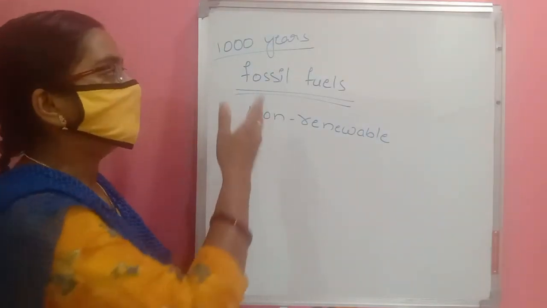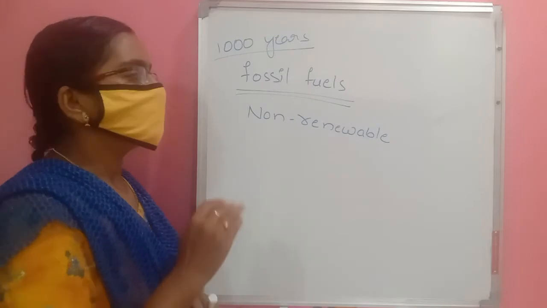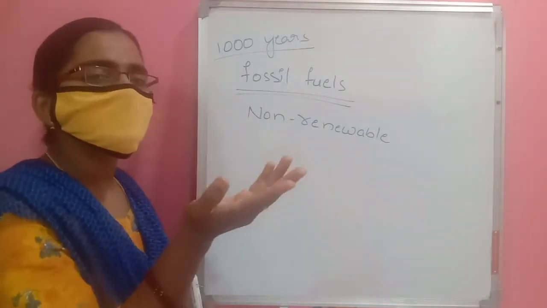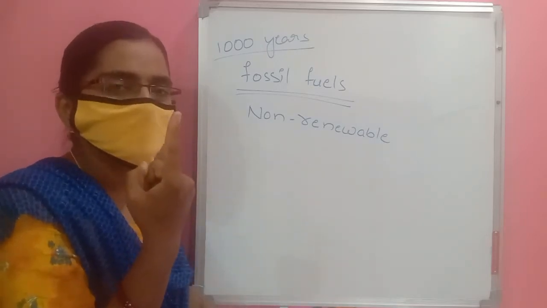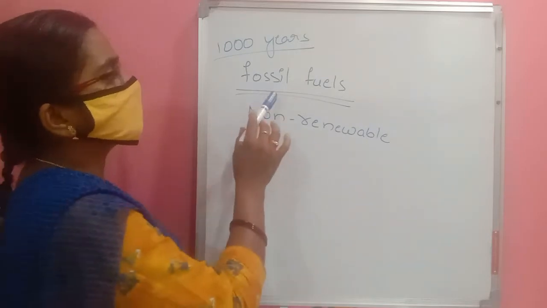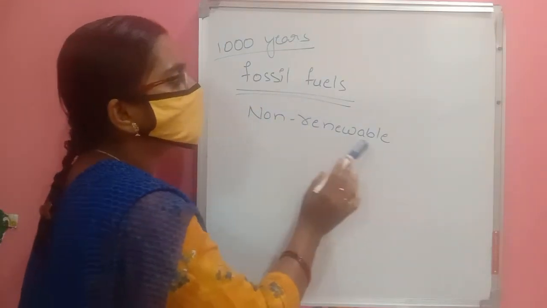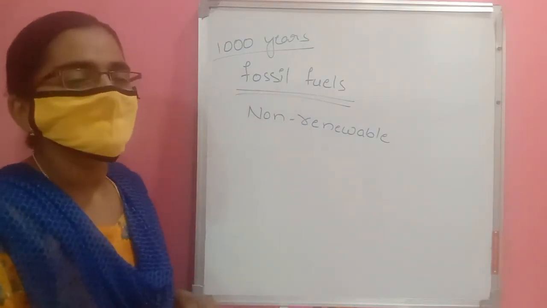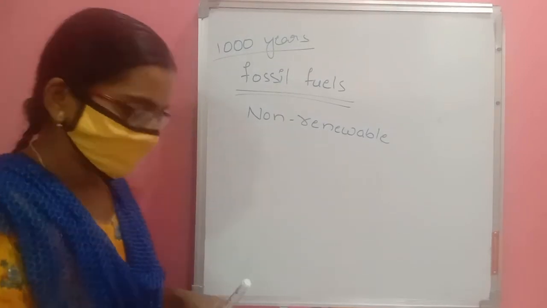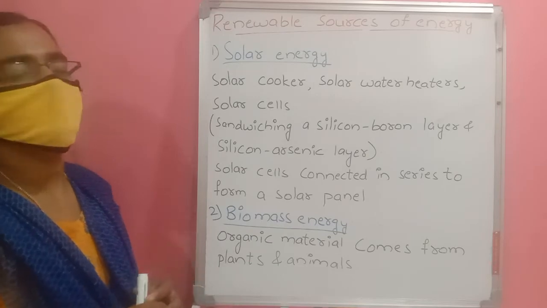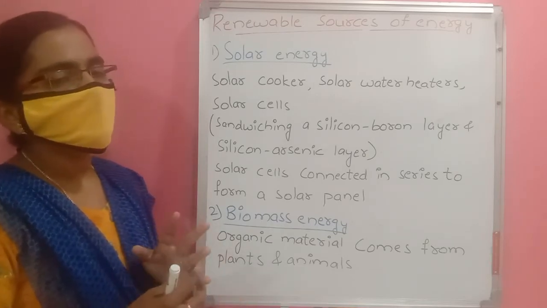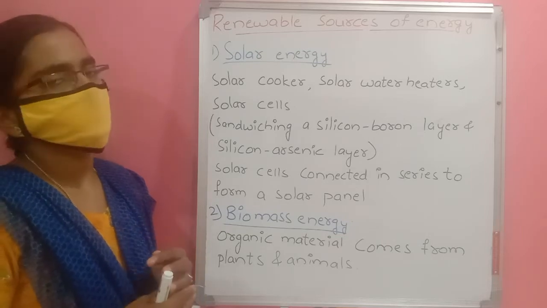So these fossil fuels cannot be reproduced after 1000 years, and we can use them for only one day. That means they are not renewable. We cannot produce them again and again. That type of fuel is called non-renewable fuel. But now we have renewable sources also. Renewable sources of energy mean we can produce or get that energy again and again.